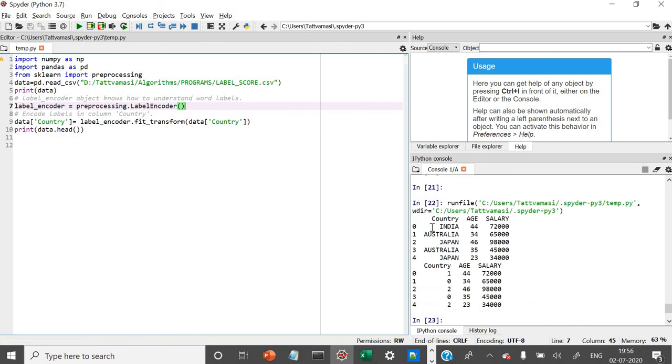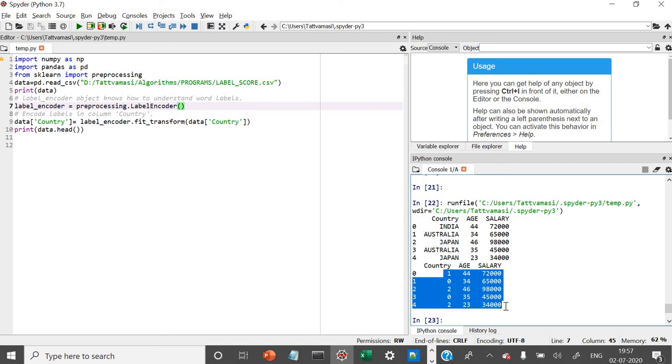This is the input data we have given, the CSV file. You can see India, Australia, Japan, Australia, Japan. After encoding, you can see 1, 0, 2, 0, 2. After encoding you will get this result. The salary and everything else is given, and the country is encoded with these values. This is the way we do the encoding here.